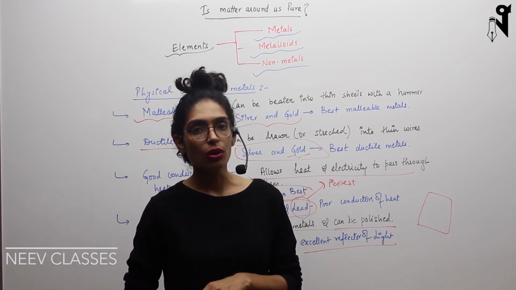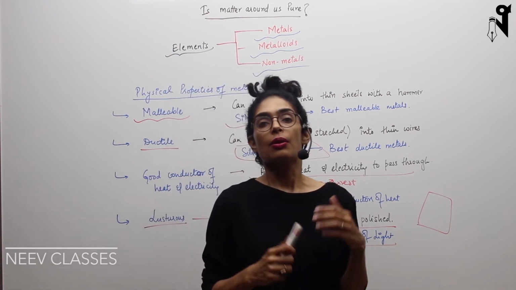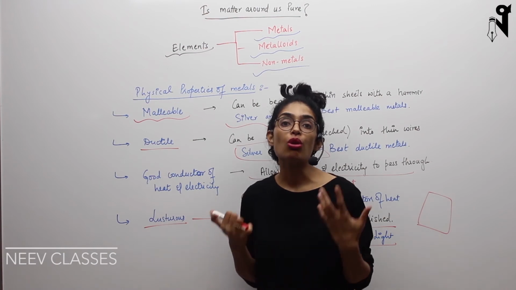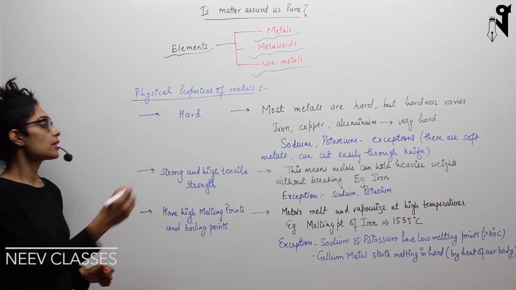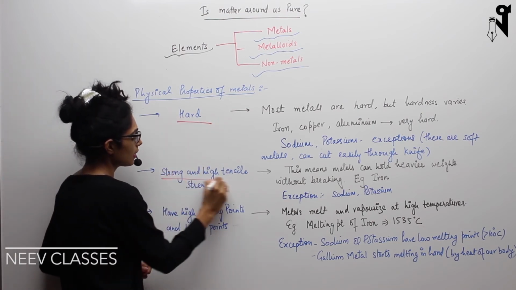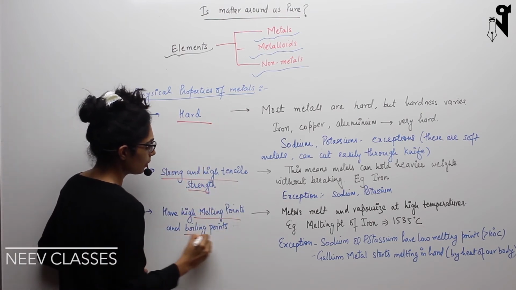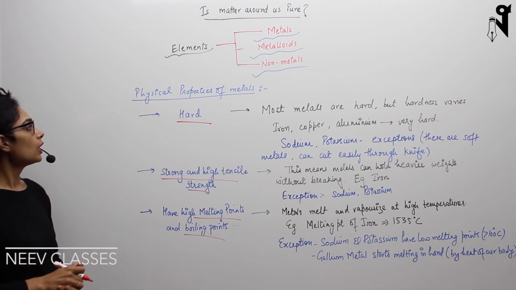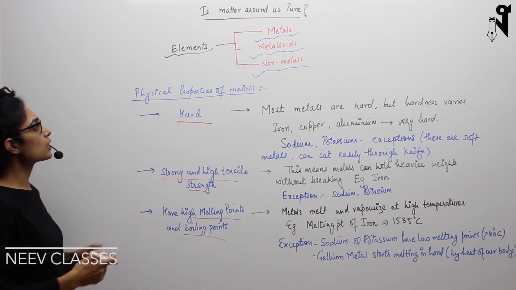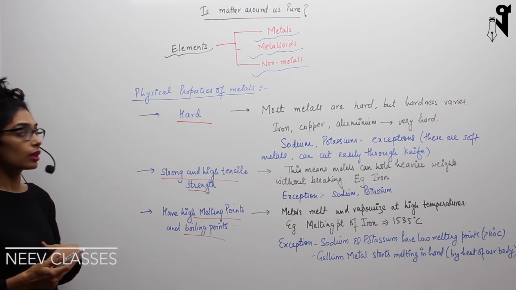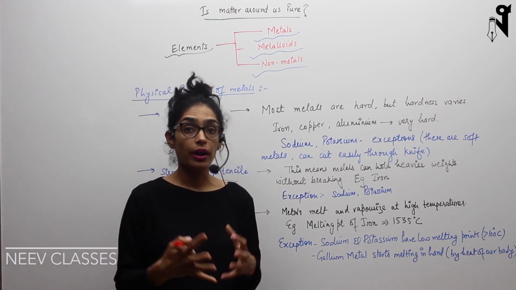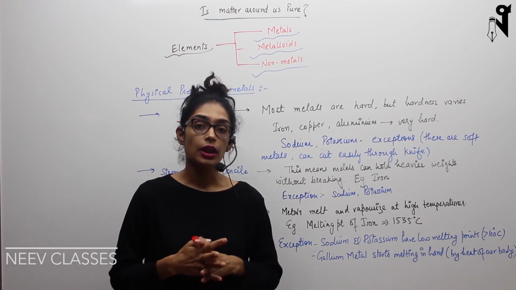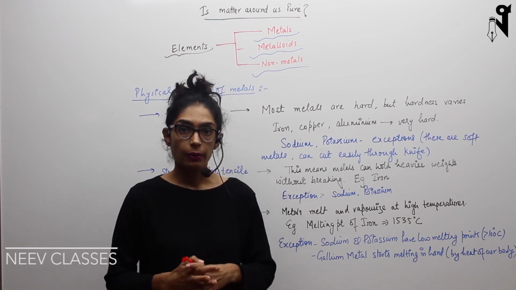Let's discuss a few more, the exceptions. The exceptions means the metals which do not show these properties. So the next set of physical properties of metals is hardness, tensile strength, and high melting point and boiling point. Now let's understand what we mean by all these physical properties and how they vary from metal to metal. So hardness, for making all such materials where we require the hardness of the metal, right?